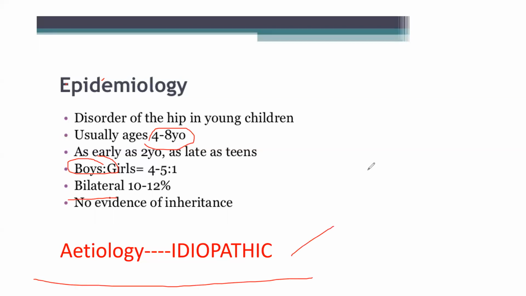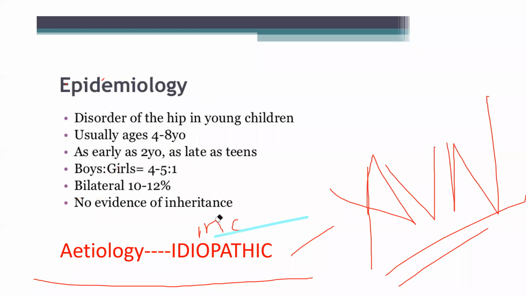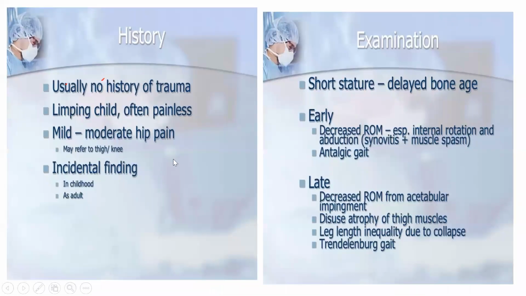Avascular necrosis in the adult population is related to many things, alcohol, steroid, and everything. But most commonly it is idiopathic. Avascular necrosis in adults is most commonly idiopathic, 80 to 90% is idiopathic. In children, it's totally idiopathic because there is no other issue like alcohol, steroid, nothing. So in pediatrics, this is idiopathic. There is no history of trauma. Obviously, there is no history of trauma. The limping is painless. So the diagnosis of Perthes is very simple.